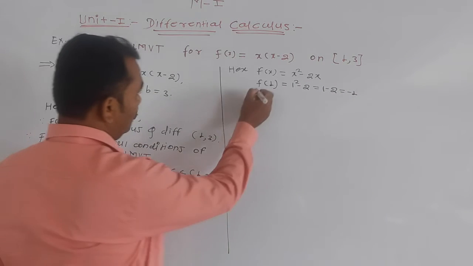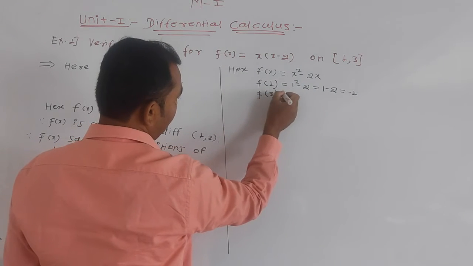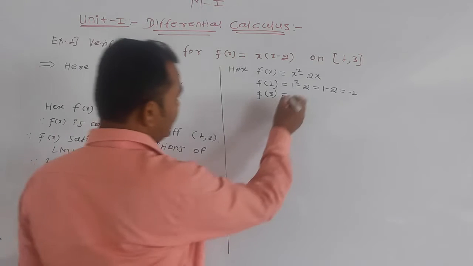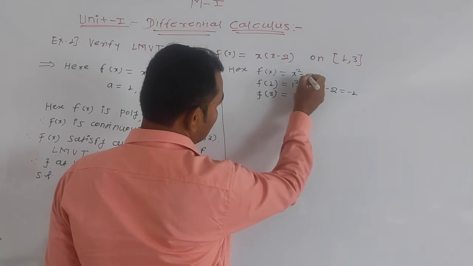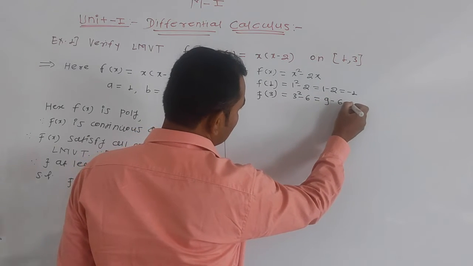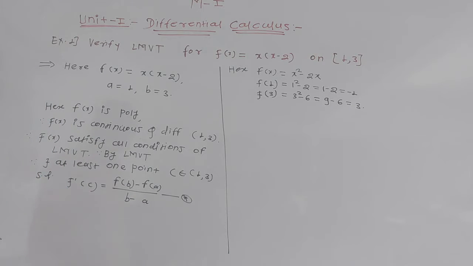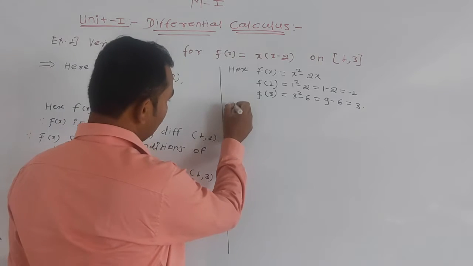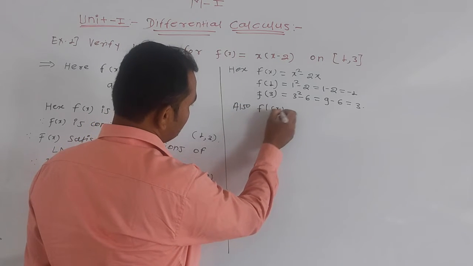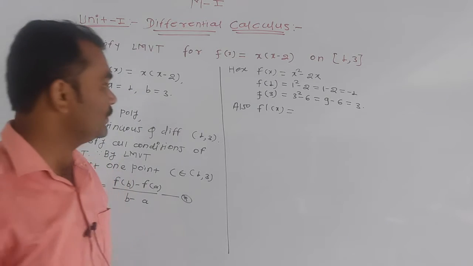Also the value of f of b. Here b is 3. So f of b is 3 square minus 3 into 2, which is 6. This is 9 minus 6, and this is 3. Correct? 9 minus 6, this is 3. Also, f dash of x is equal to the derivative of this, your f of x, x square minus 2x.